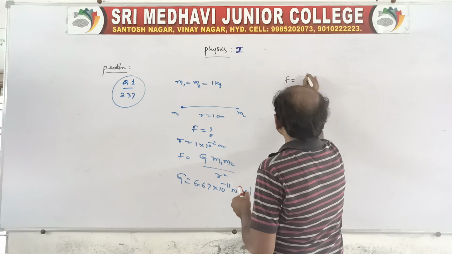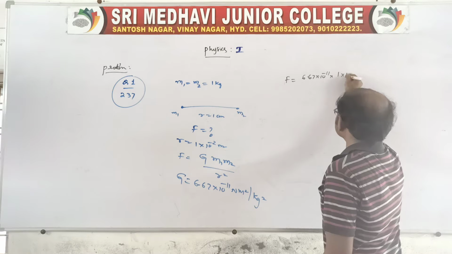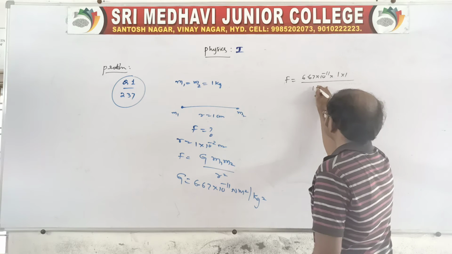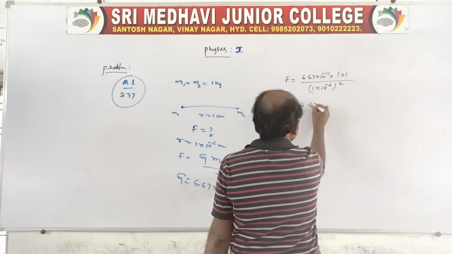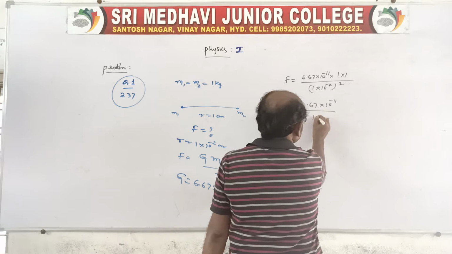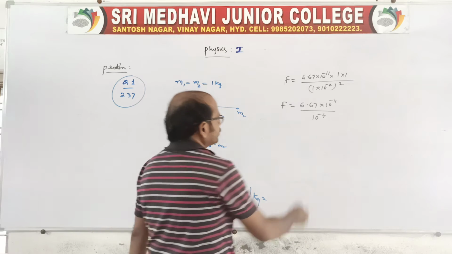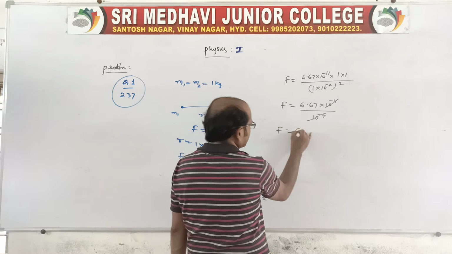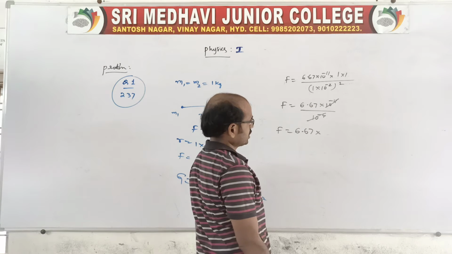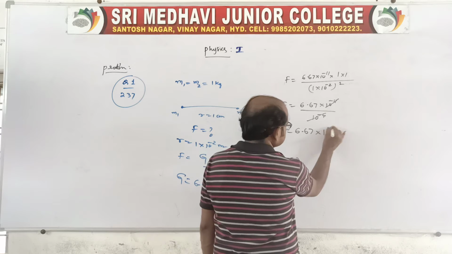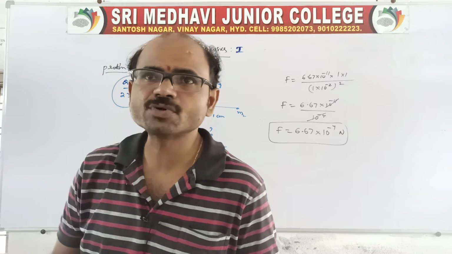So, F is equal to G, 6.67 into 10 power minus 11, into M1 which is given as 1, and also M2 is given as 1, and R is 1 into 10 power minus 2, whole square. So F is equal to 6.67 into 10 power minus 11 by 10 power minus 4, because 2 square becomes 10 power minus 4. Now you cancel 10 power minus 4, and it is 6.67. What is left over here? Out of 11, it is maybe 10 power minus 7 newtons. See how very easy it is to get the force.